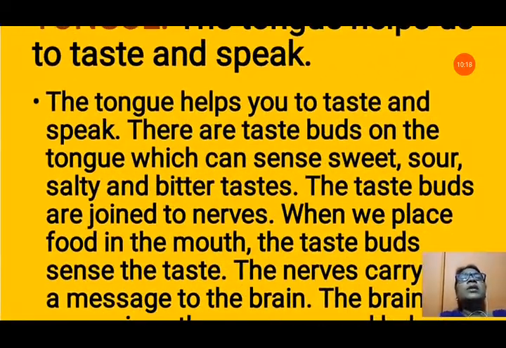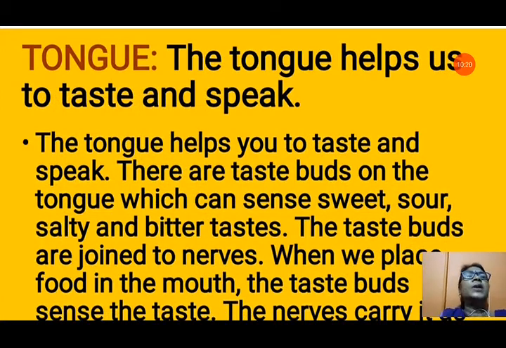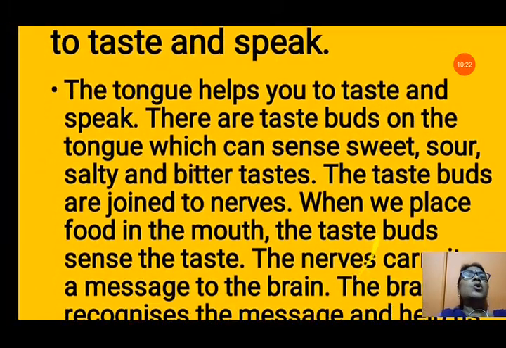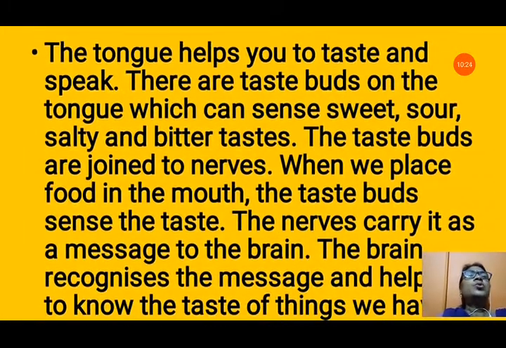Now the next sense organ is the tongue. The tongue helps us to taste and speak. There are taste buds on the tongue which can sense sweet, sour, salty and bitter, four types of taste. The taste buds are joined to the nerves. When we place food in the mouth, the taste buds sense the taste. The nerves carry it as a message to the brain. The brain recognizes the message and helps us to know the taste of things.